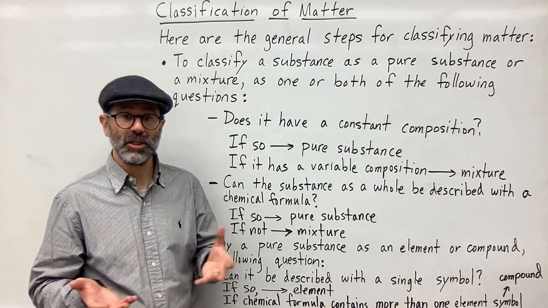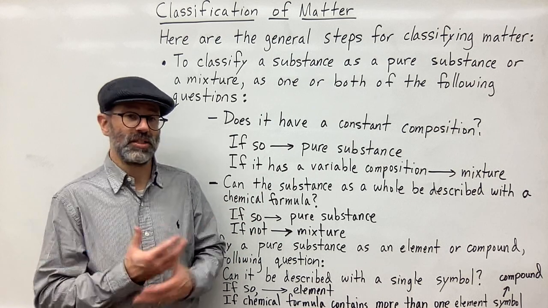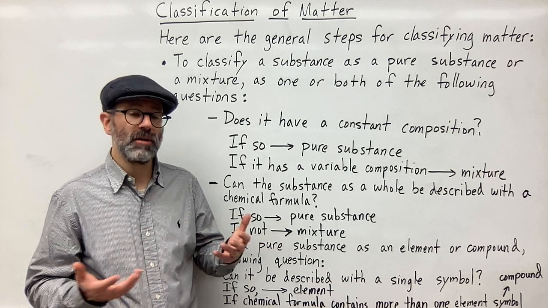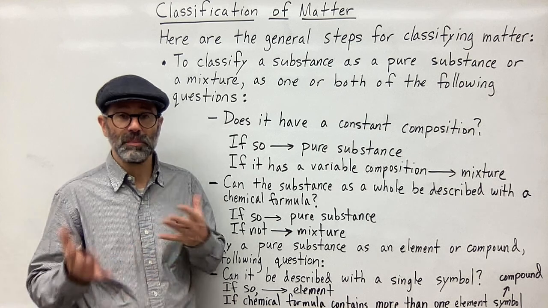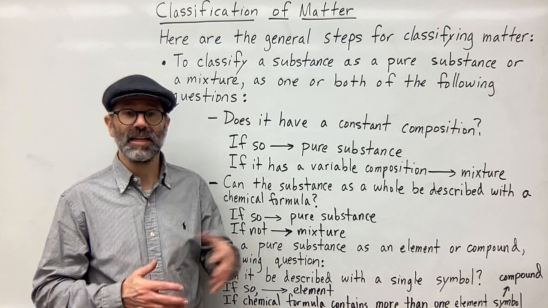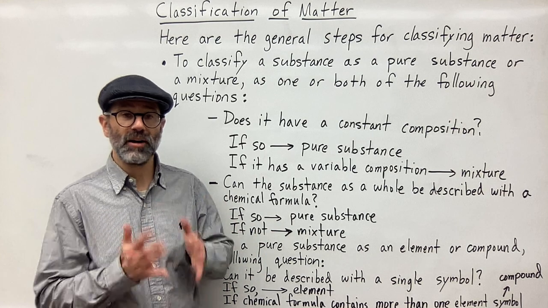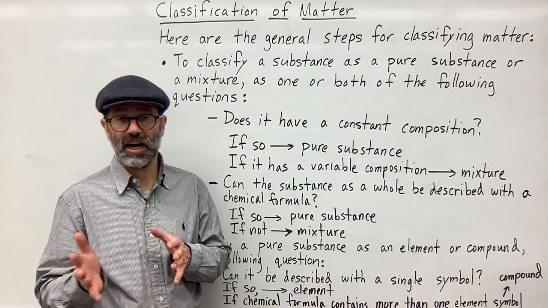It's still a mixture. It doesn't depend on the amount of salt versus the amount of pepper. Whereas water does depend on the composition, right? If I change the amount of hydrogen in my water, it's no longer water. In order to be water, it has to have that particular composition of hydrogen and oxygen.